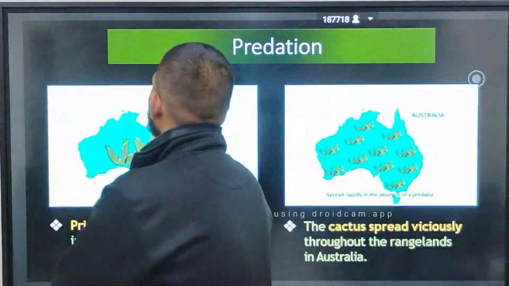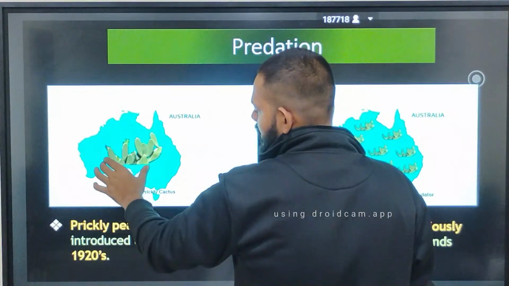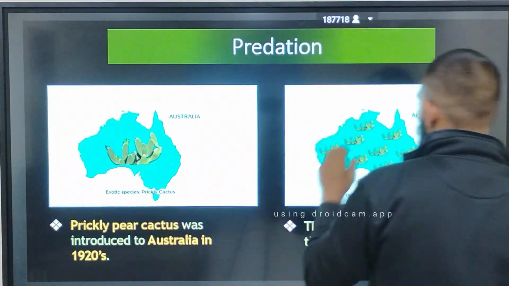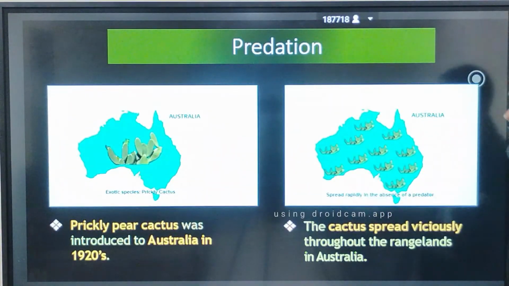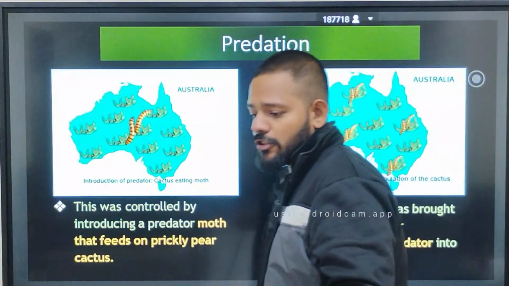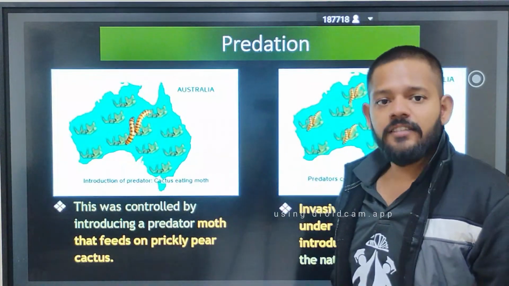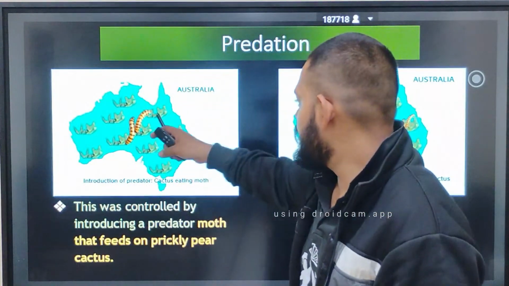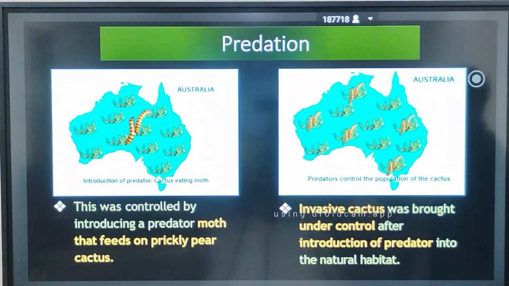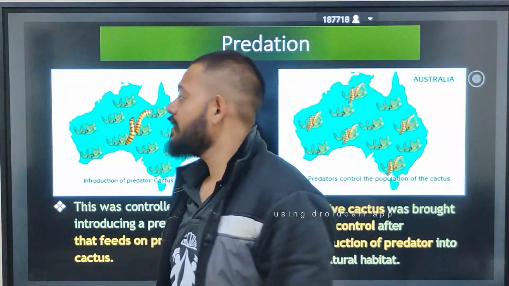Okay, so this is the example. In Australia, there is an exotic species, the prickly pear cactus. After some years, that species occupied the whole continent. Now the Australian government and ecologists introduced an insect, a cactus-eating moth, which started to control the number of prickly pear cactus inside Australia.